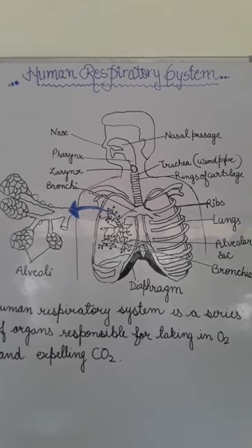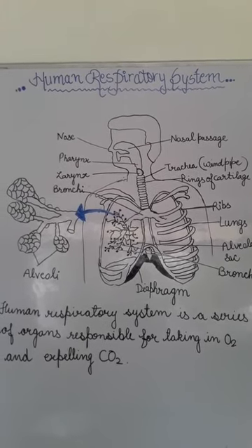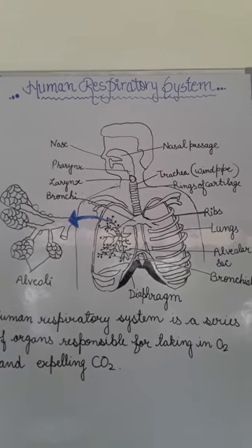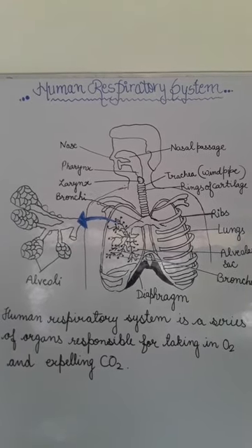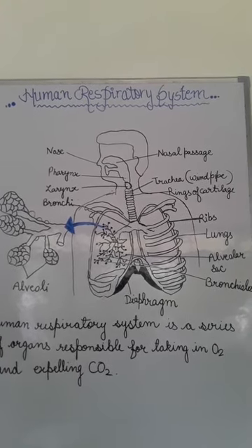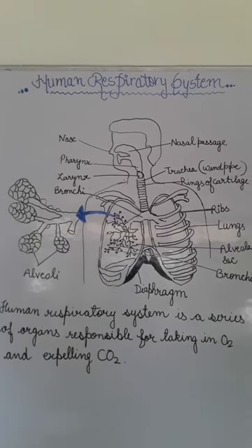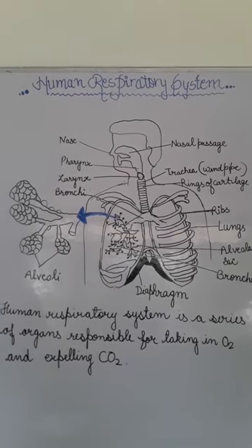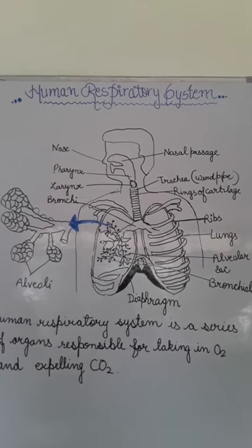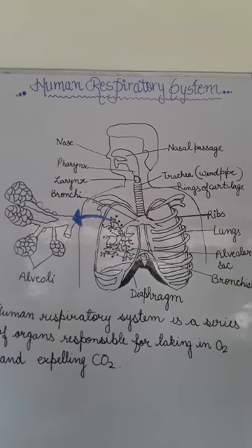What is the function of mucus? It makes the air moist, and it warms or cools the air to body temperature. Like in winters, it makes the air warm, and in summers, it makes it cool as per our body temperature.